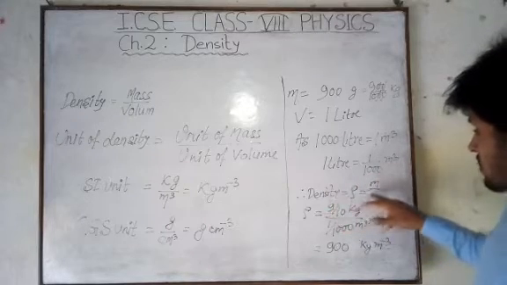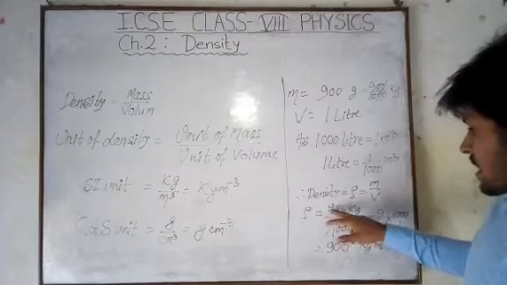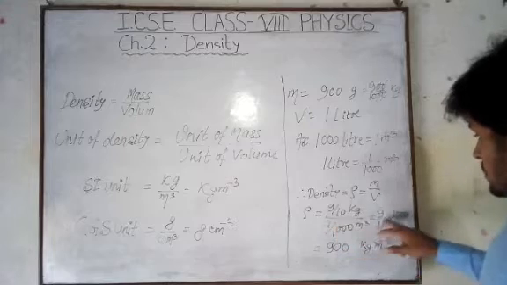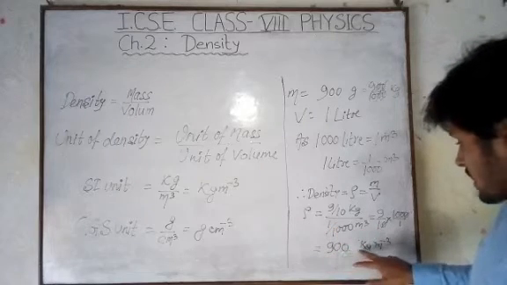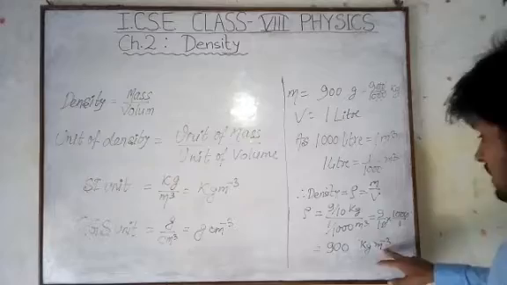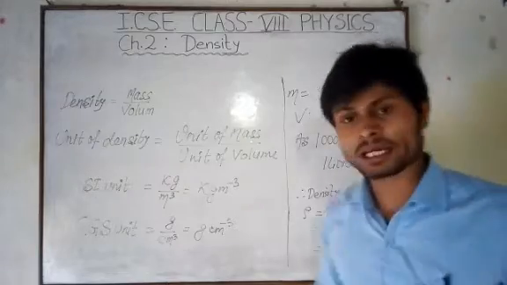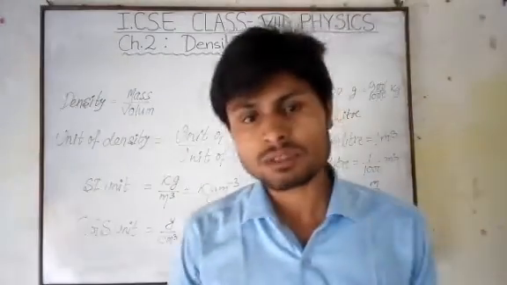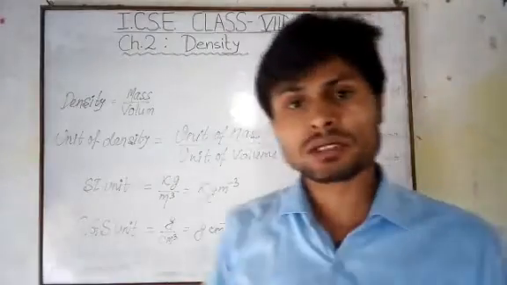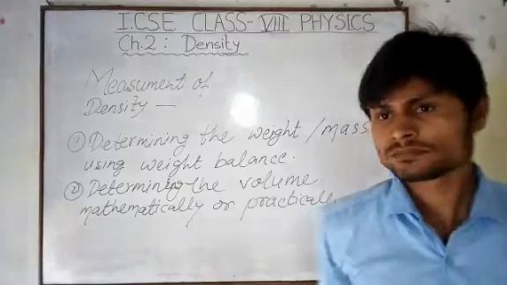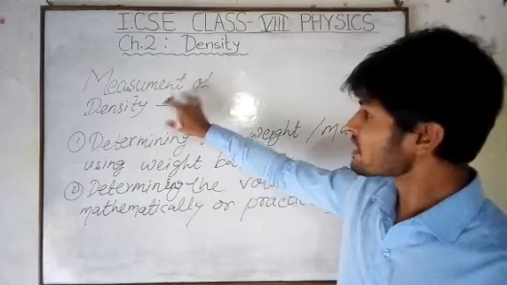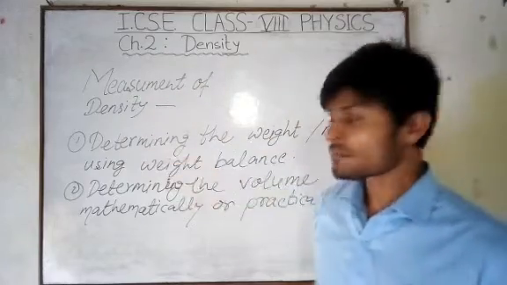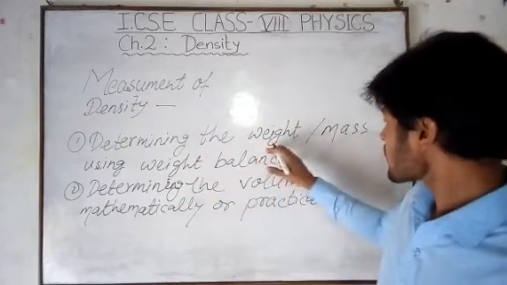So density is equal to mass by volume. Here 9 by 10 divided by 1 by 1000 becomes 900 kg per meter cube. So this is how we calculate the density of a liquid substance. Here we have taken a liquid, cooking oil. To measure the density, we have to determine the weight, that is the mass.